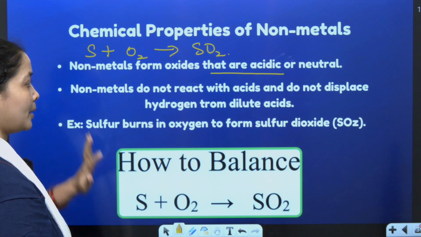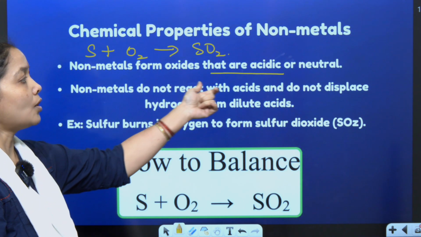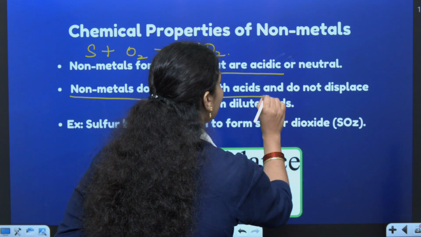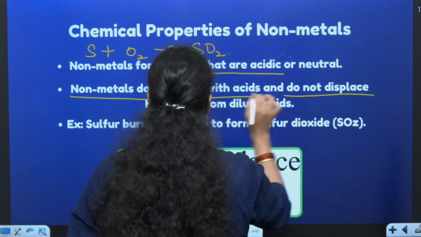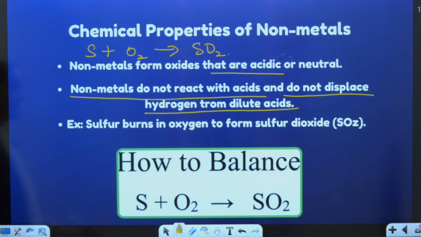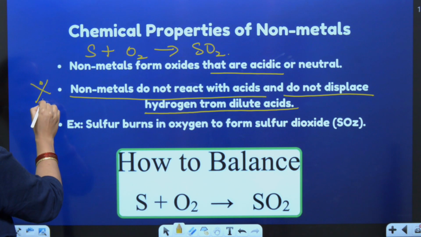Second chemical property: non-metals do not react with acid. This is the most important one. Non-metals do not react with acid. They do not displace hydrogen to form dilute acids. This is an important activity.